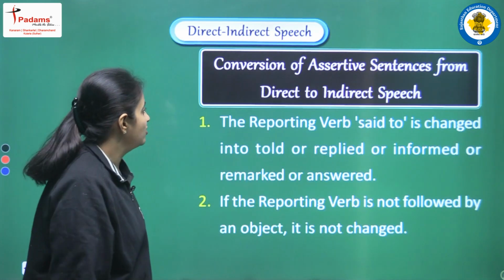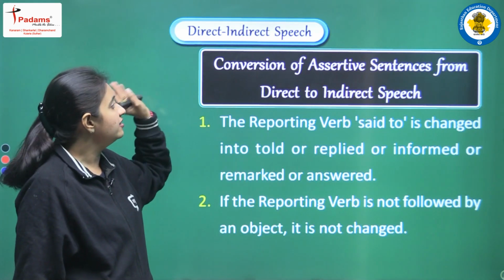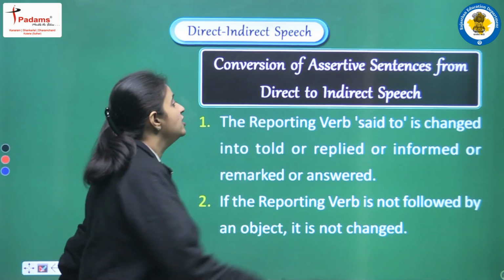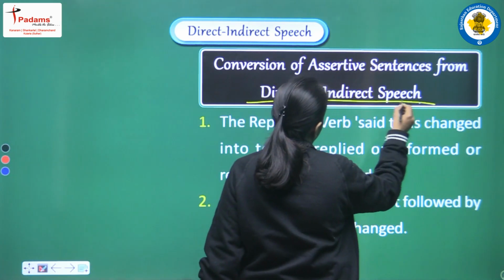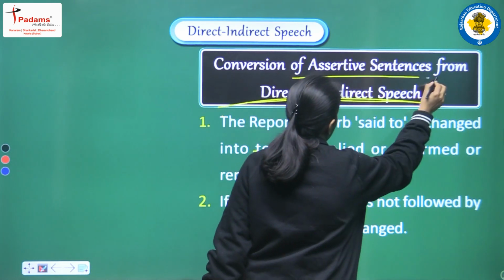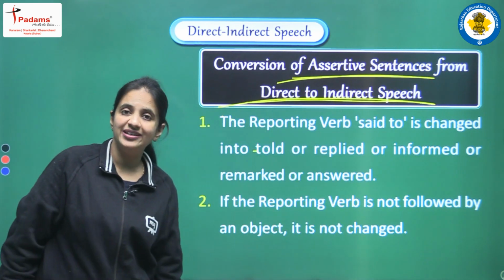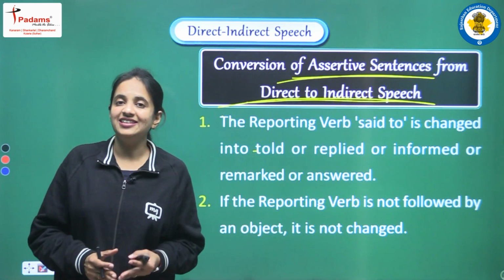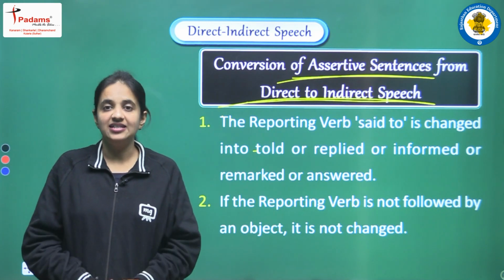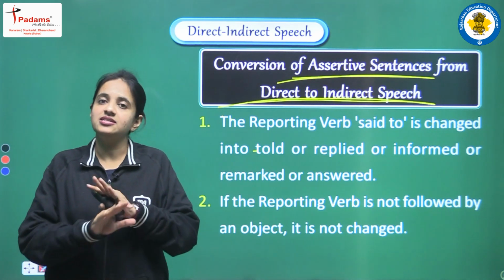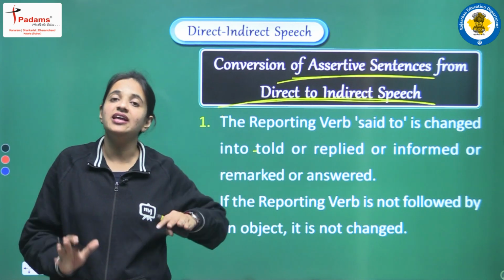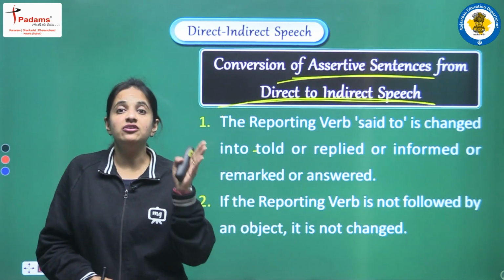Clear? So now we are having this point, that conversion of assertive sentence from direct to indirect speech. So now we are talking about only and only assertive sentence. So first of all let's clear this thing, what assertive sentence means. Assertive sentence means a simple statement sentence. It means in the end of the sentence there will be one full stop.